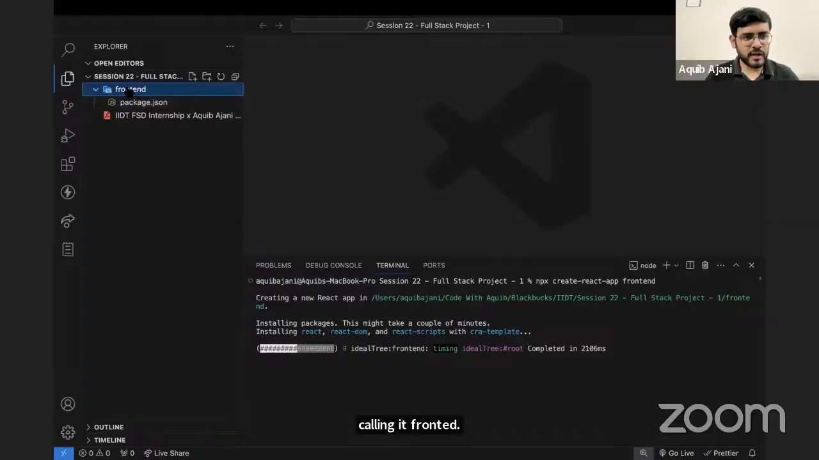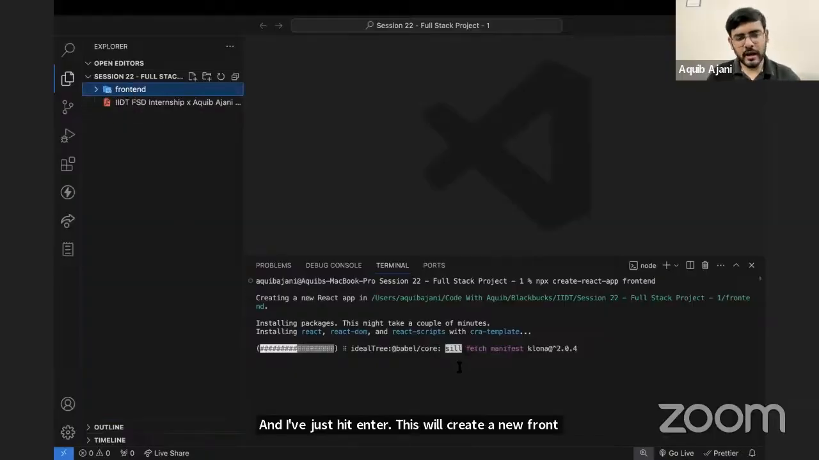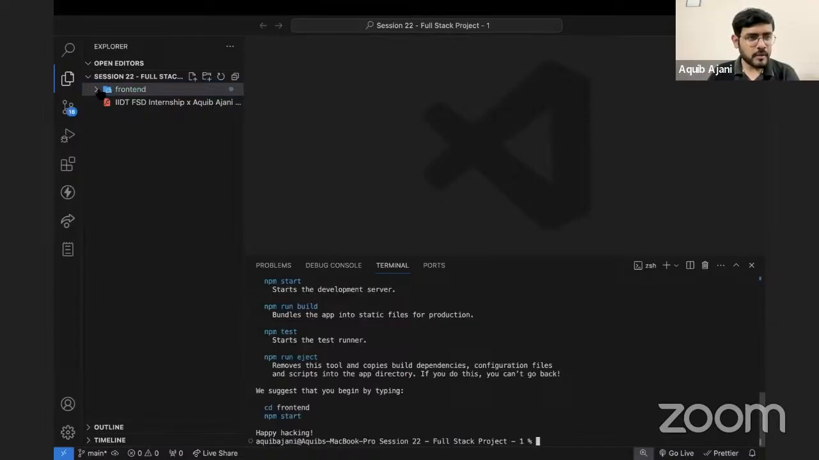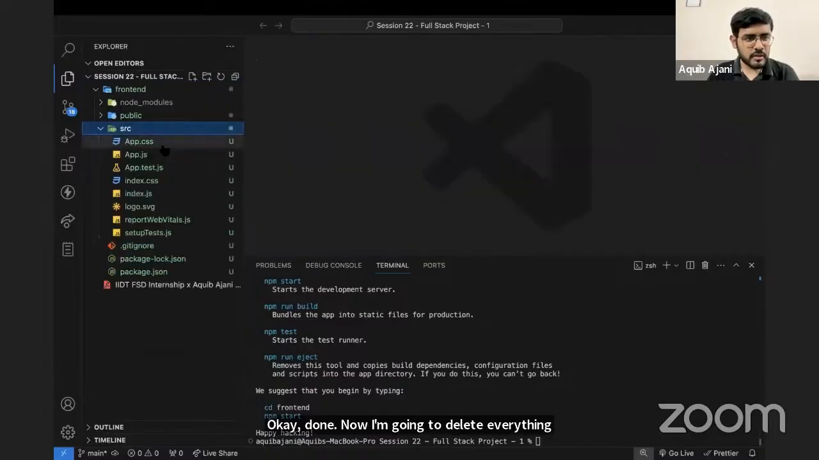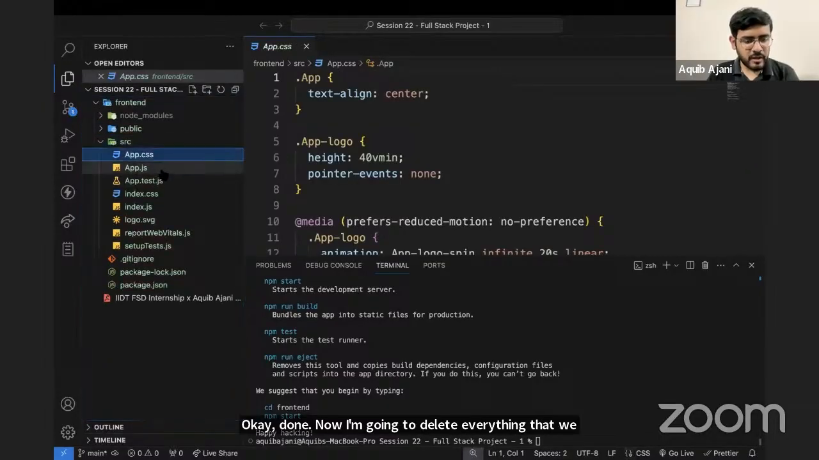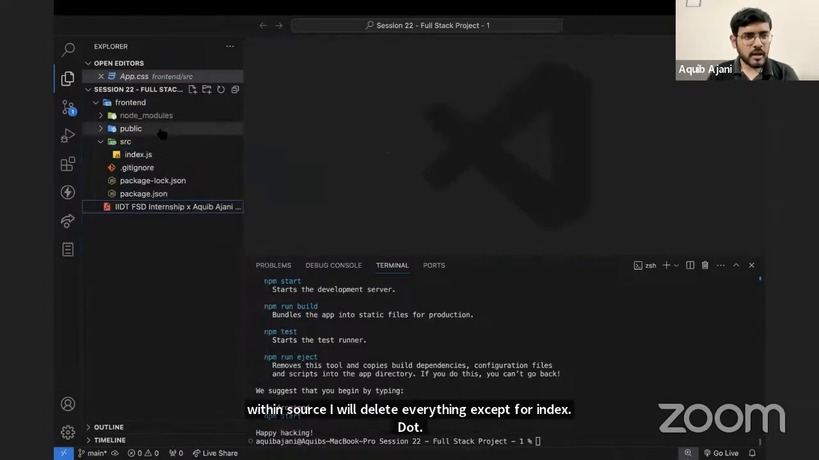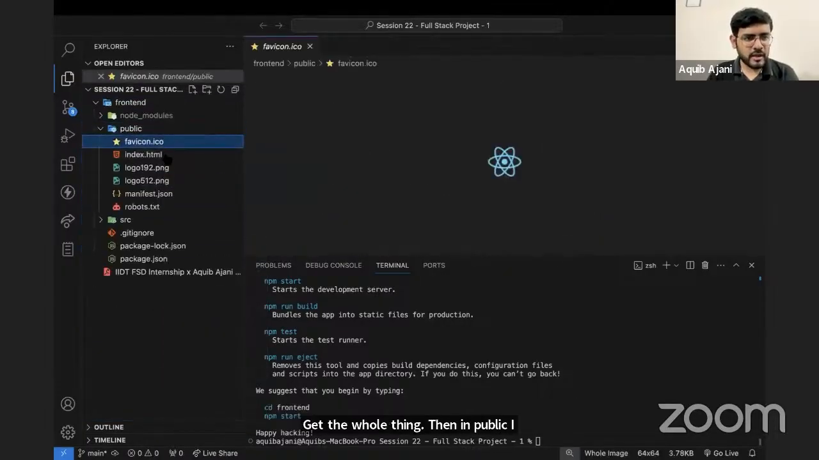This will create a new frontend folder for us, as you can see, and then it will install all the relevant packages that we require. Done. Now I'm going to delete everything that we don't need. This readme is not needed. Then within src, I will delete everything except for index.js. So I'll delete the whole thing. Then in public, I will delete everything except for index.html.